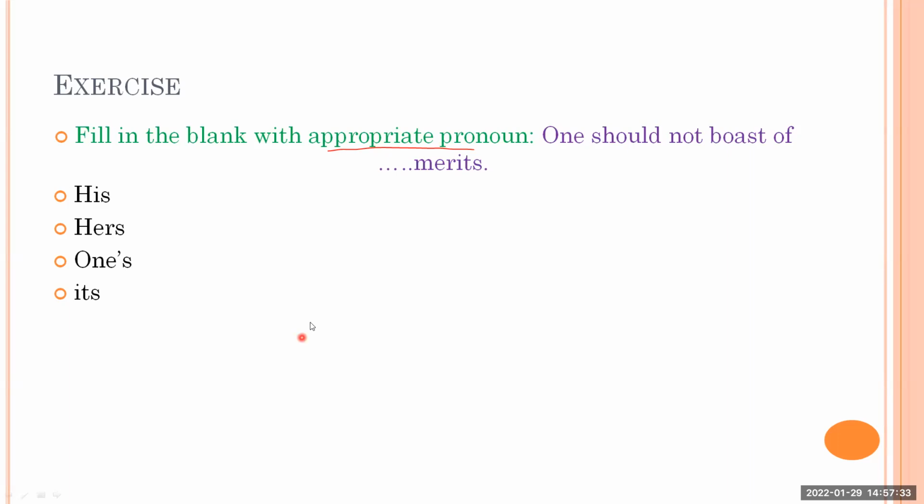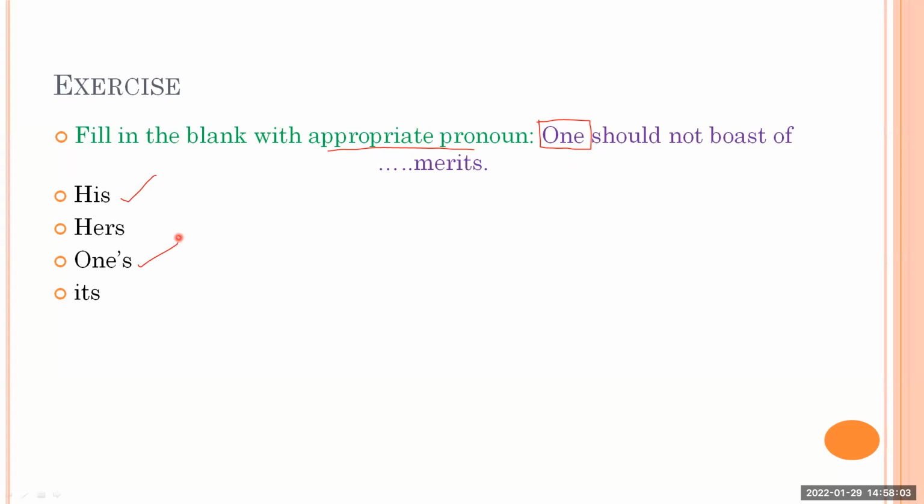So for that, you just try to think which pronoun is used here. One. Which is used here? One. So for one, will it be okay to use his or one's? Which one will be more suitable? If the pronoun is one, will it be okay to use his, or will it be okay?